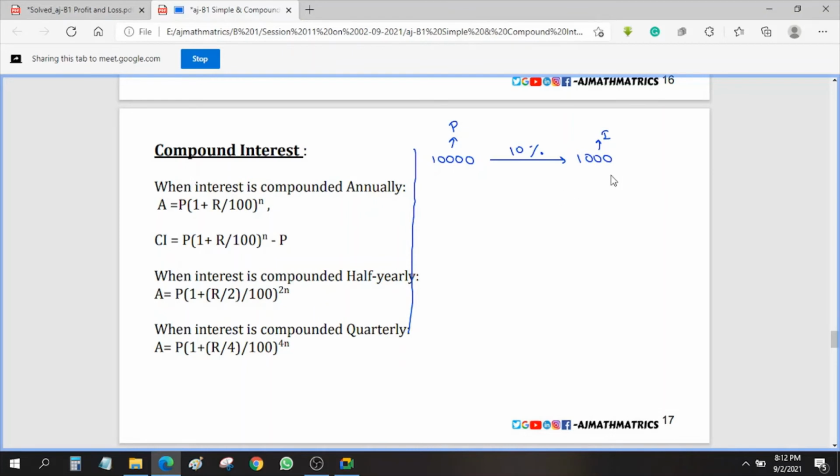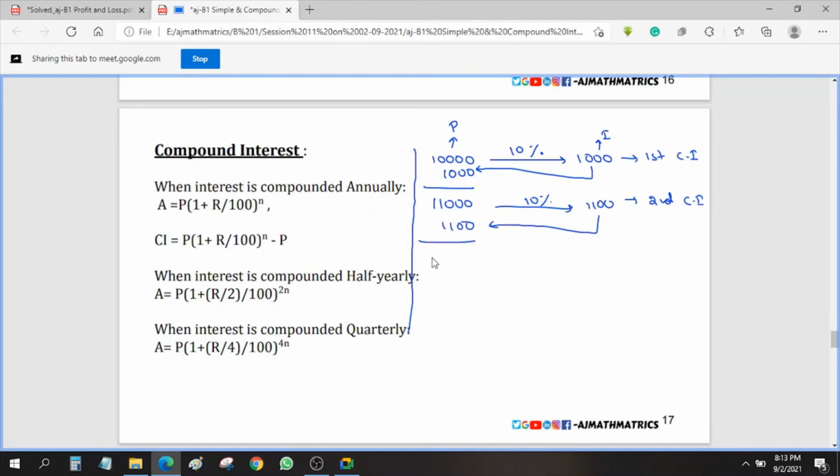Okay. Now when it comes to simple interest, after 1 year, how much does he need to pay? 10,000 plus 1,000. But when it comes to compound interest, what will happen? This 1,000 is added to this 10,000. Now this will become 11,000. 11,000, 10 percent. 10 percent means what? 1100. Now see, this is first year CI and this is second year. Now again this 1100 is going to be added here. Now here what will happen? 12,100. Now again 10 percent. 10 percent is what? 1210.